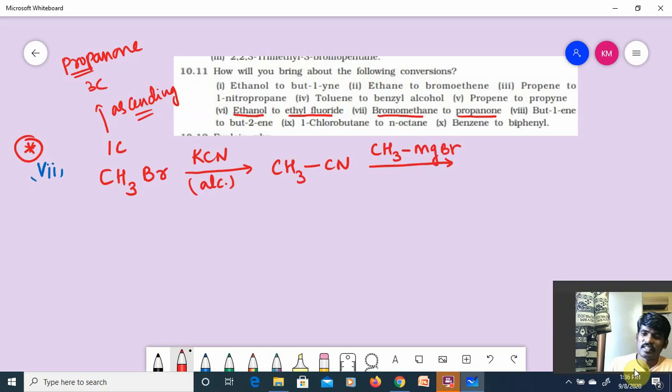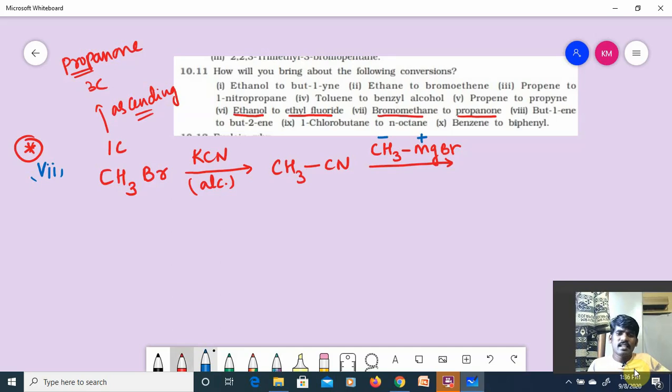I'll treat it with CH3MgBr, the Grignard reagent. Grignard reagent is a very important organic synthetic reagent because it is useful for preparing so many organic compounds. CH3MgBr, in the sense, it is minus, it is plus.